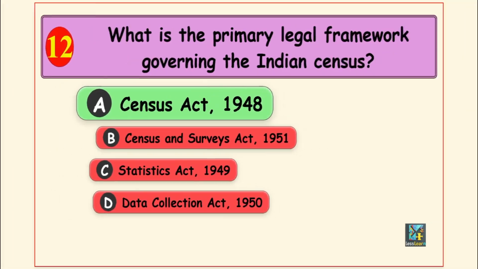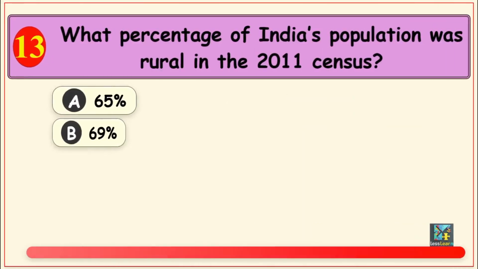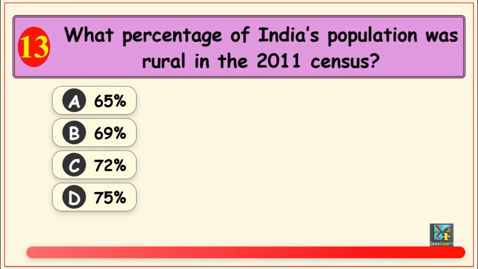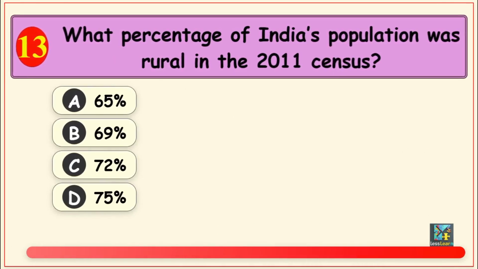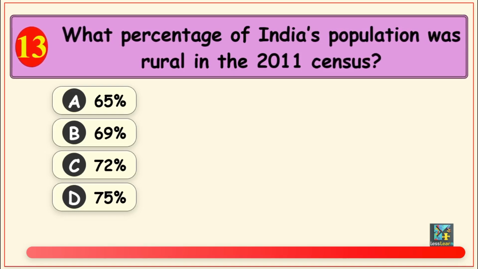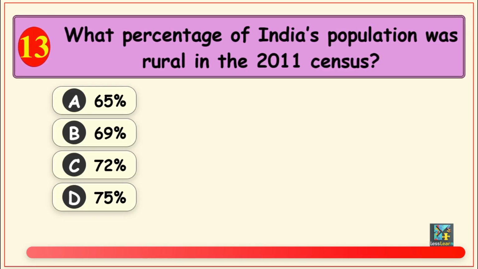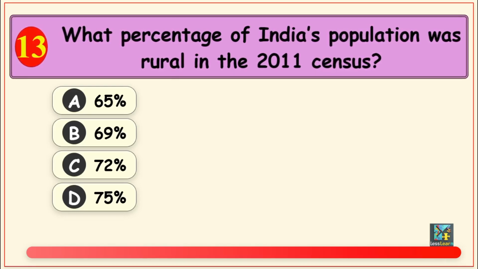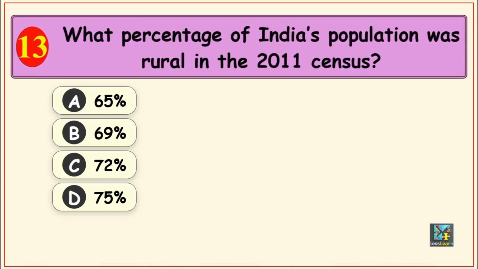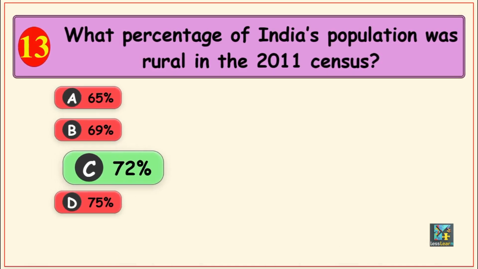Next question, what percentage of India's population was rural in the 2011 census? Options are, Option A, 65%, Option B, 69%, Option C, 72%, and Option D, 75%. The correct answer is, Option C, 72%.